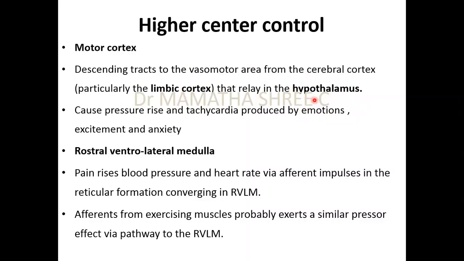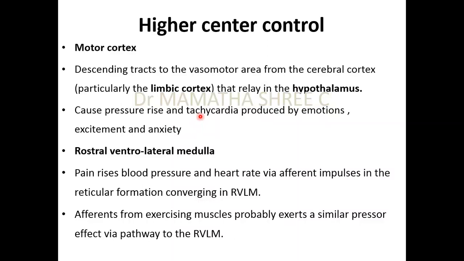You know that the hypothalamus has got the autonomic centers, that is sympathetics and parasympathetics, through which again there is alteration in the heart rate. That is, the emotions, excitement and anxiety can cause increase in the blood pressure and also tachycardia. So this is the effect of motor cortex.